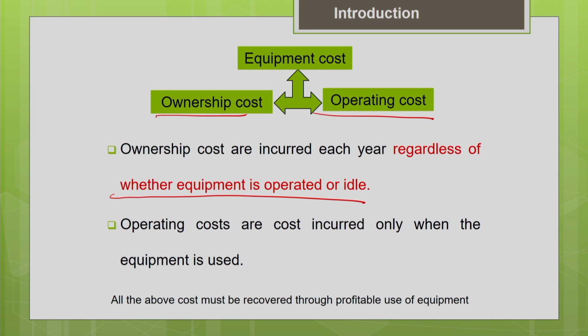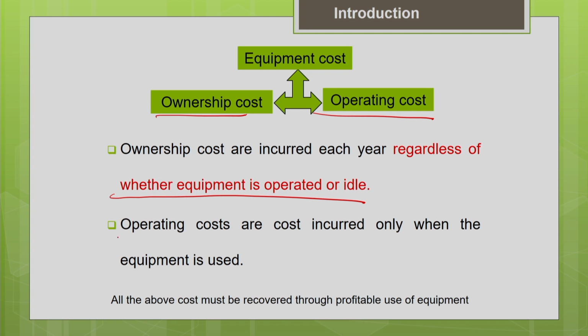Okay. Many times we can see that the project estimators overlook the ownership cost. There are different components of the ownership cost which should also be included in the estimation of the cost of the machine. People think that only when the equipment is operated are we incurring cost. That is how they make a wrong estimation of the cost of equipment.